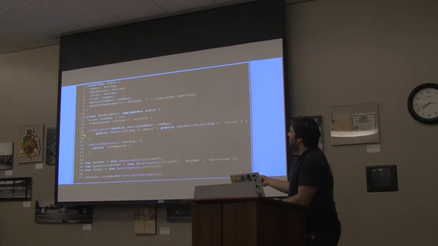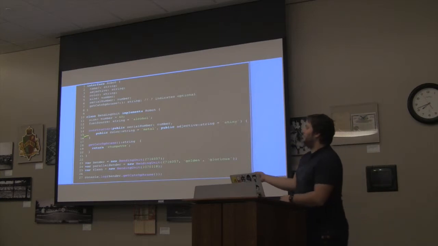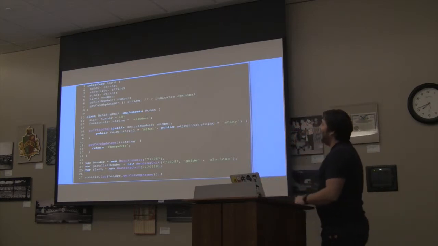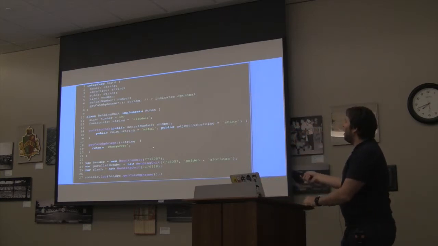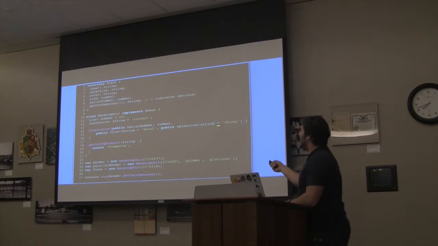So then we have the constructor here, and it accepts in a number of things. It accepts a serial number, the color, adjective, and then we implemented a get catchphrase right there. And then we can call it. And the only thing that was mandatory in the constructor was the serial number. Everything else was optional because we provided metal and shiny.